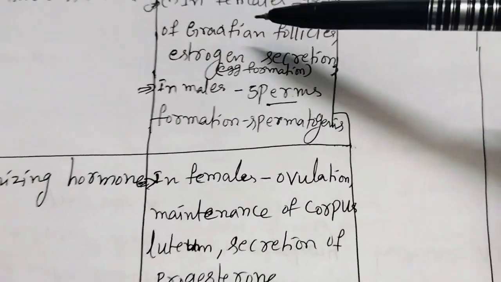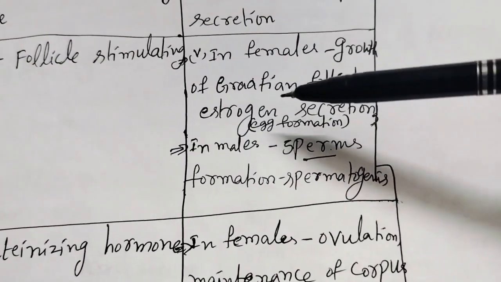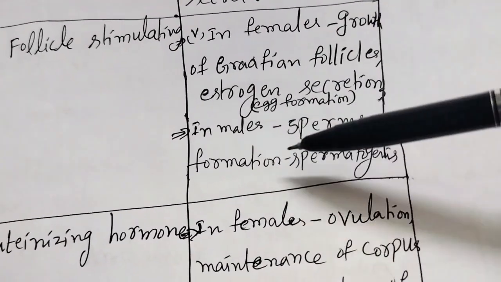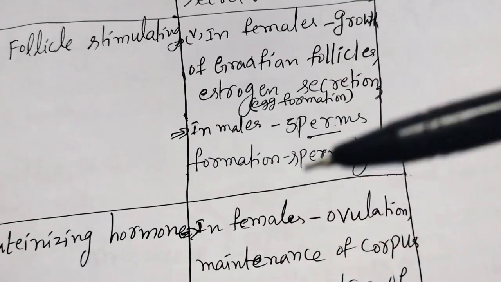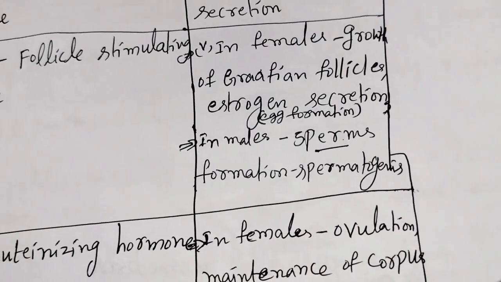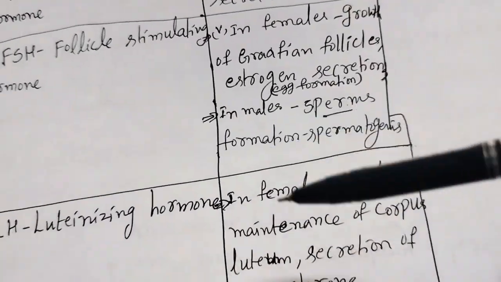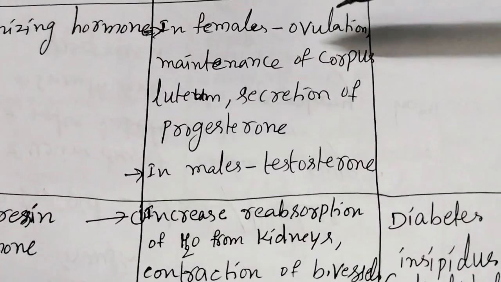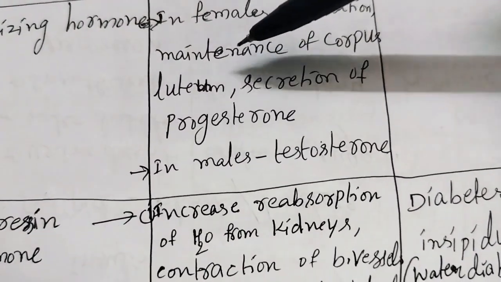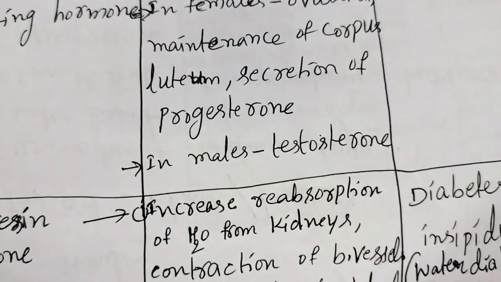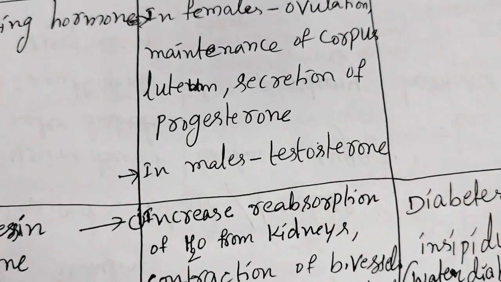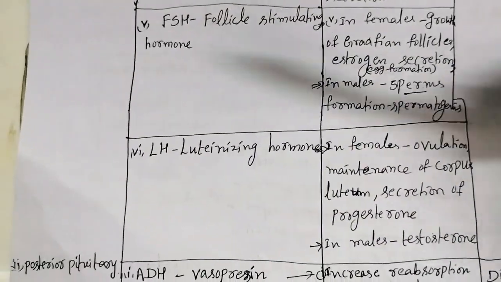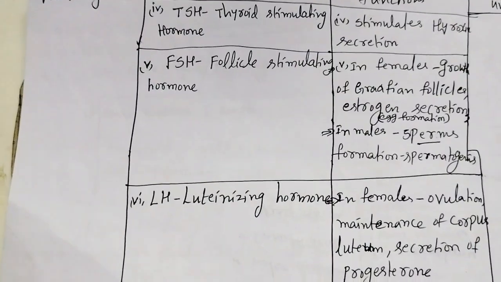Next, FSH, follicle stimulating hormone. In females, growth of Graafian follicles, estrogen secretion and egg formation. In males, sperm formation, which is called spermatogenesis. This is very important. Next one, LH, luteinizing hormone. In females, ovulation, maintenance of corpus luteum, secretion of progesterone. In males, testosterone secretion. These are the main 6 hormones in the anterior part of the pituitary gland.